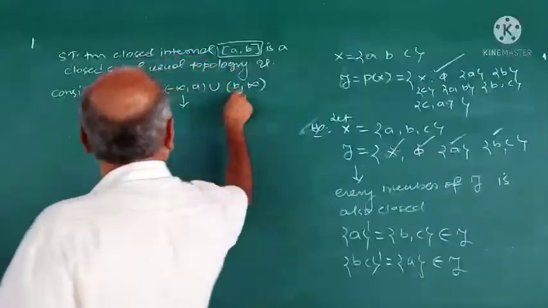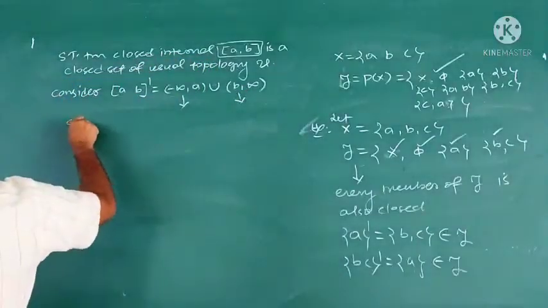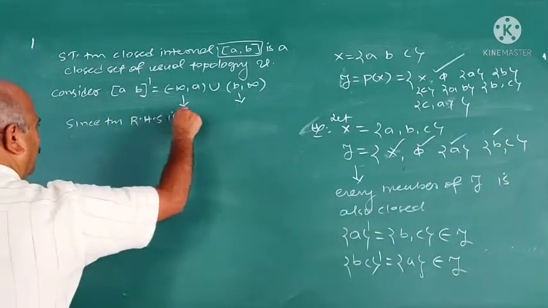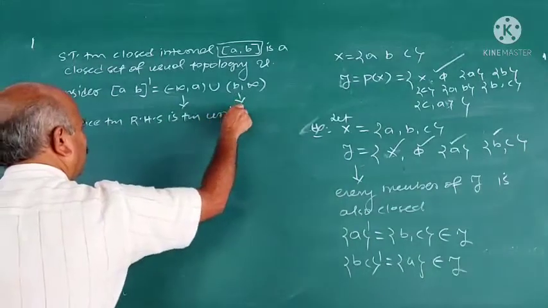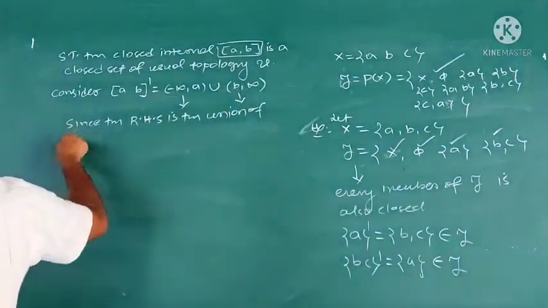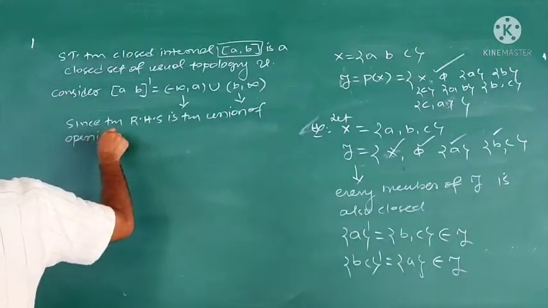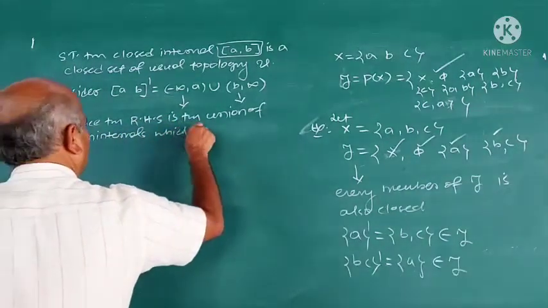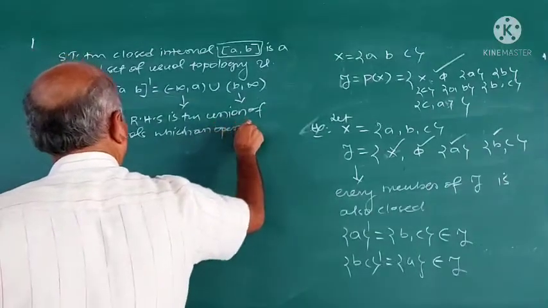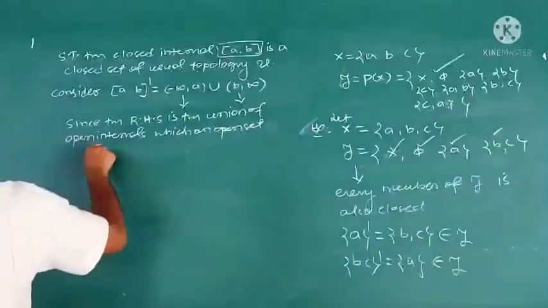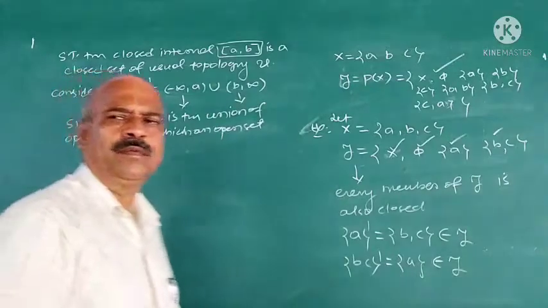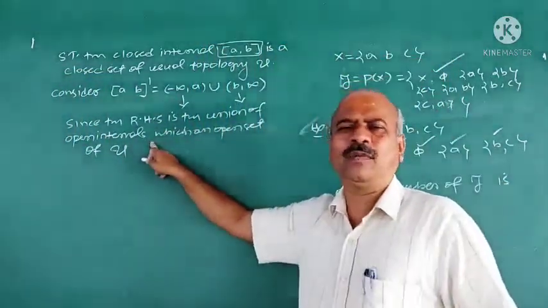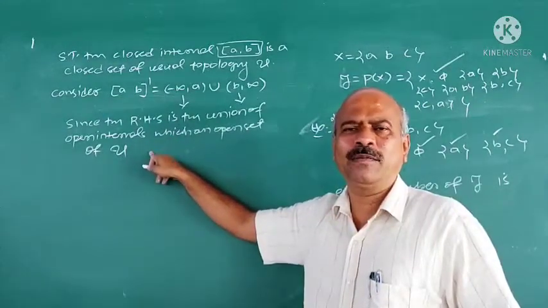But see the right hand side, they are open intervals. Since the right hand side is the union of open intervals, which is an open set of U. This we have already proved: the union of open intervals is an open set of U. That also I have proved already.